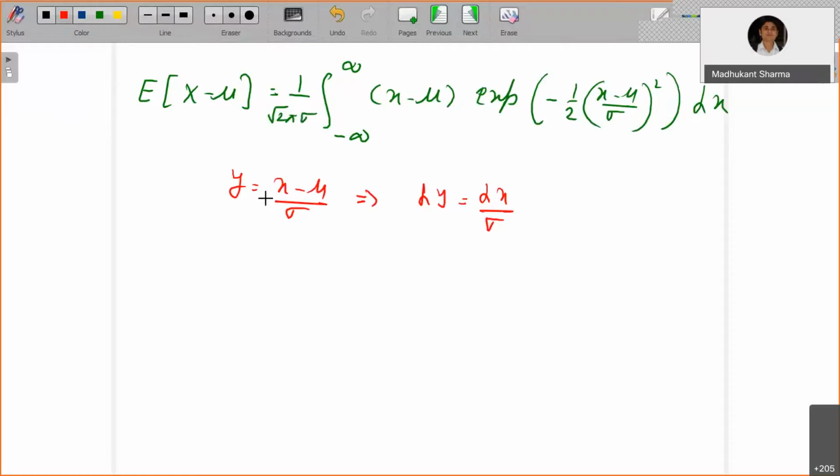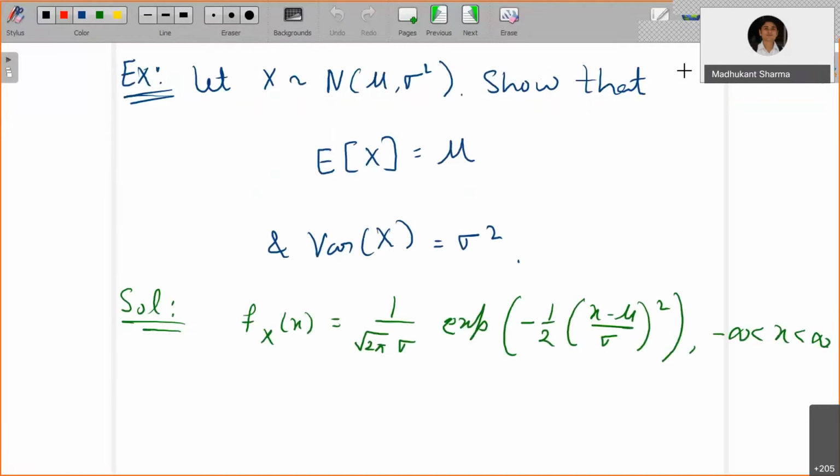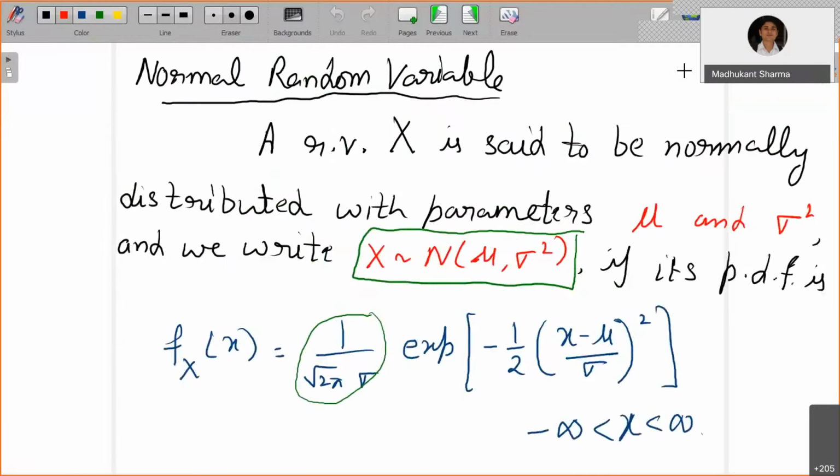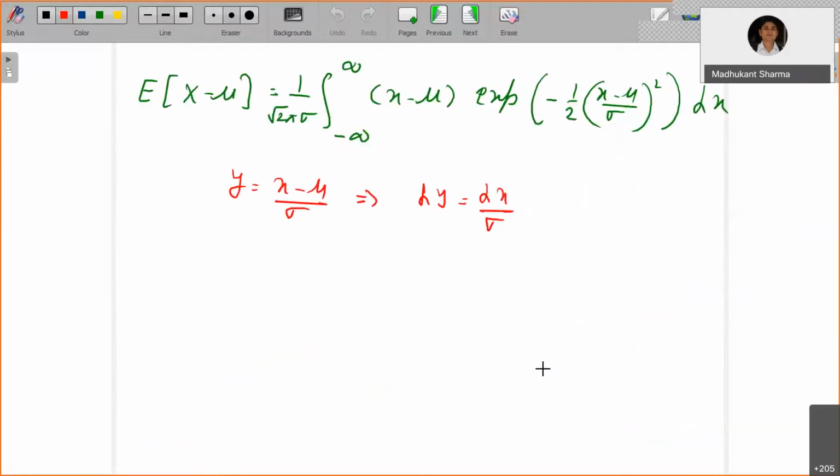For the limits, in the definition it is very clear that sigma is greater than 0. So when mu and sigma are fixed numbers, as x tends to infinity, y tends to infinity, and as x tends to minus infinity, y also tends to minus infinity.